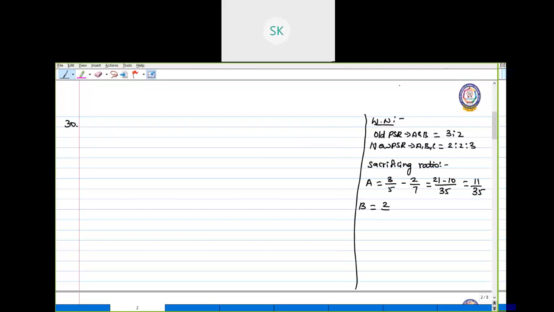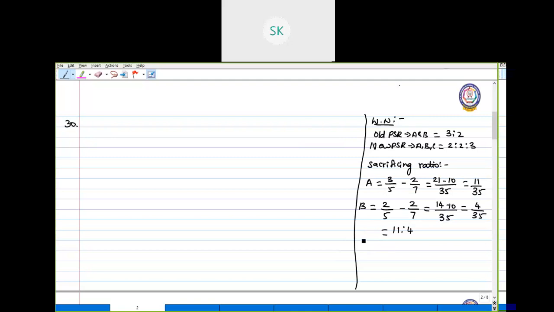Next, for B, 2 by 5 minus 2 by 7, 35, 4 by 35. So their sacrificing ratio is 11 is to 4.